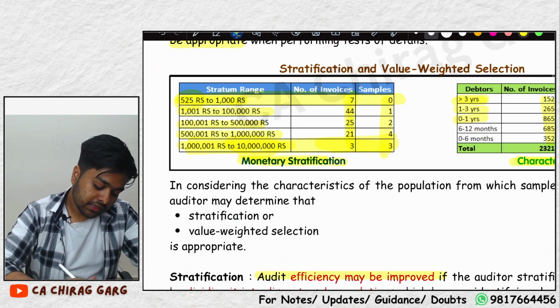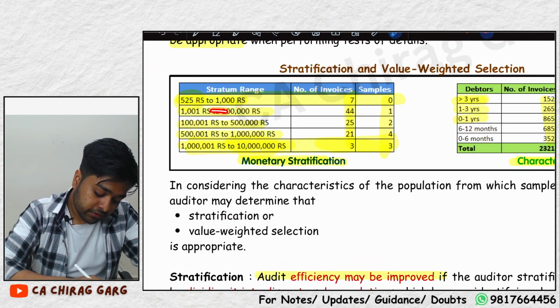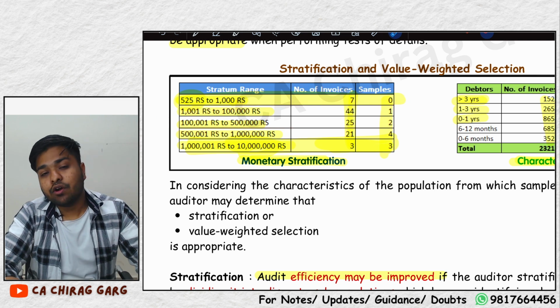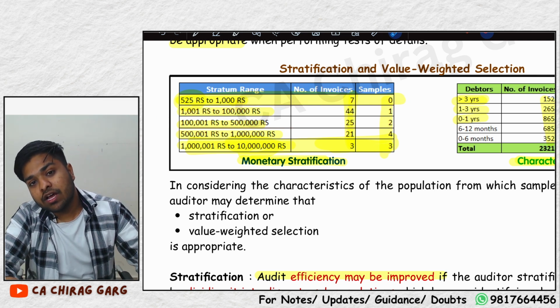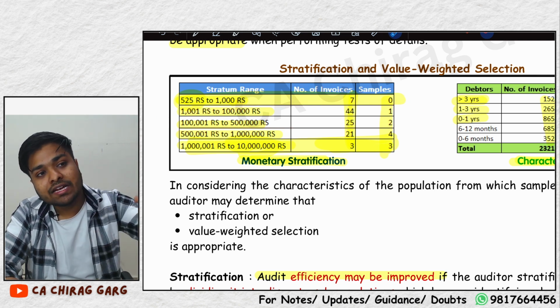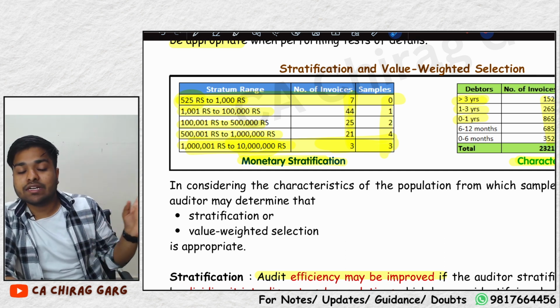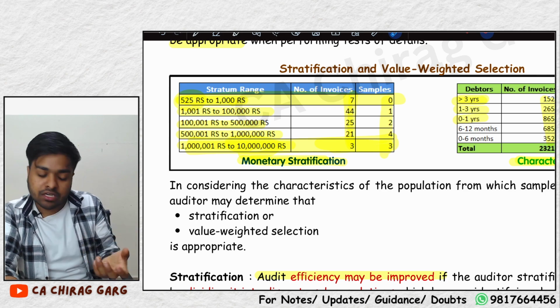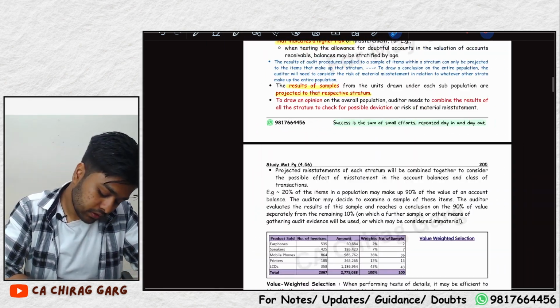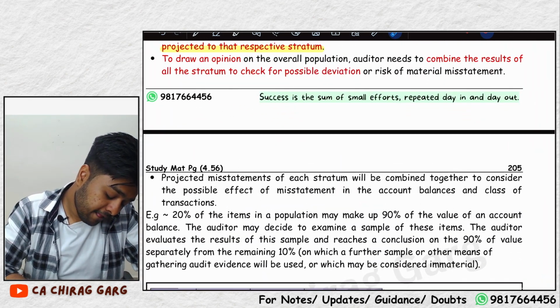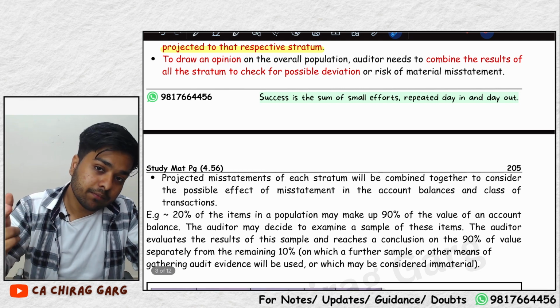If in this 1 lakh to 5 lakh sample we found that 10% of the items are misstated, we will say that in the 1 lakh to 5 lakh population, 10% of the items are misstated. The result of a sample is projected on the population, on the respective stratum.